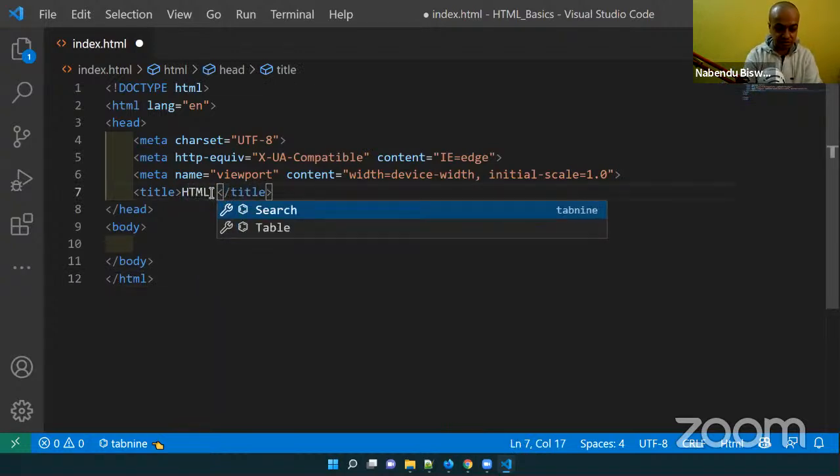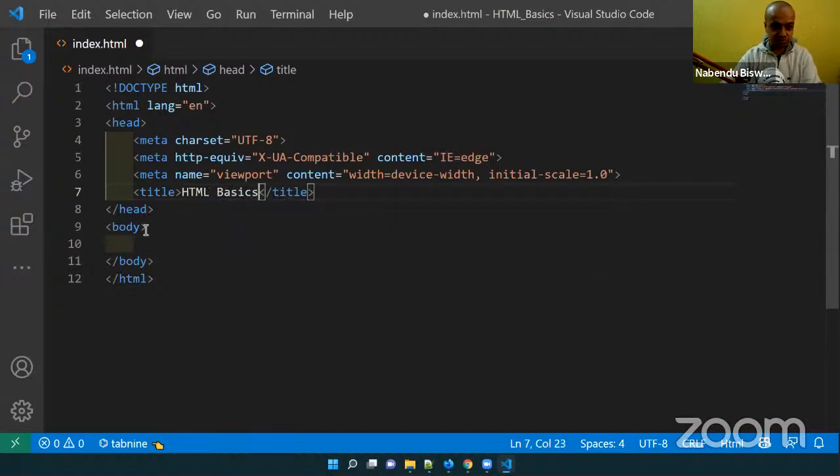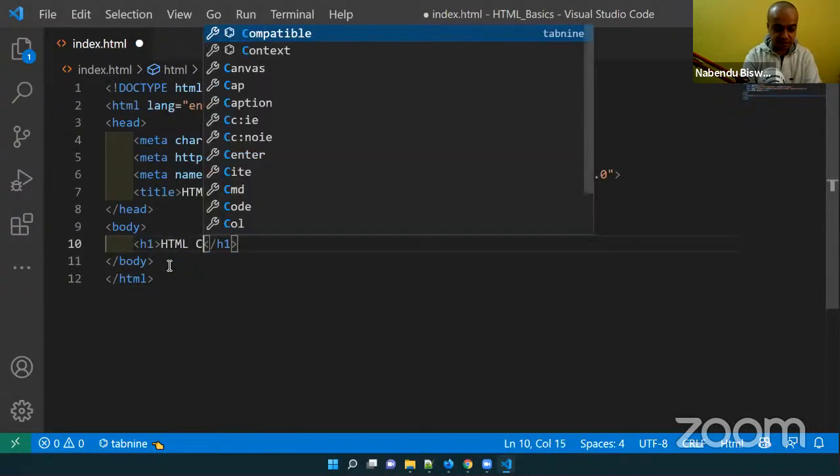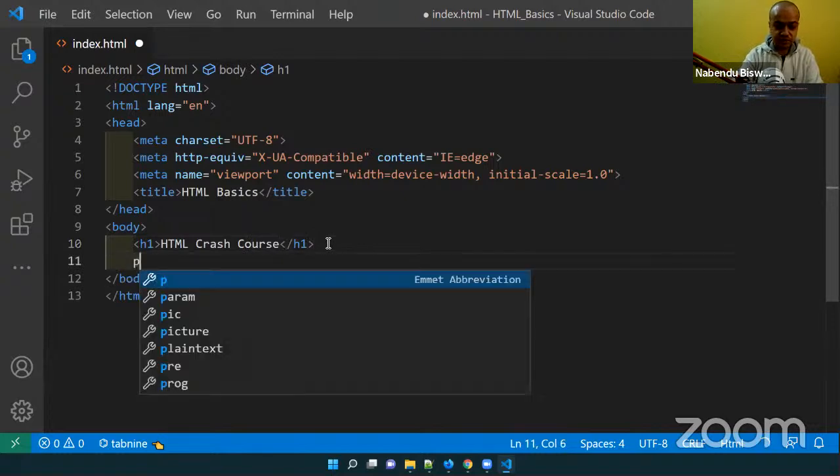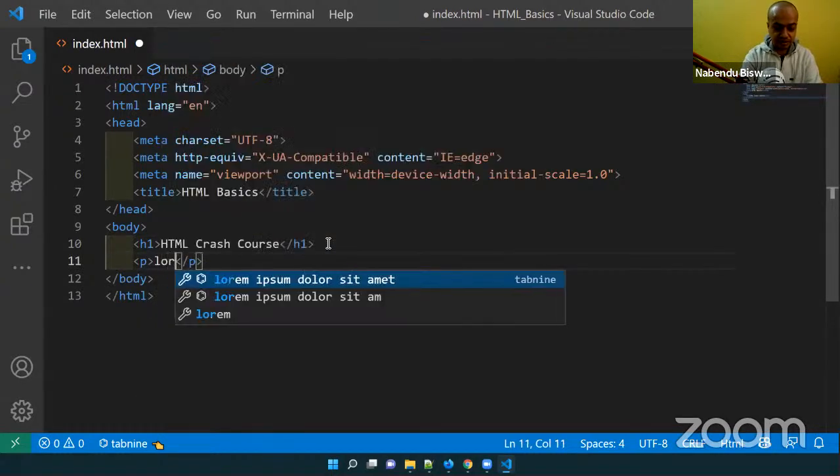HTML basics I'll do, and then h1 and HTML crash course. Let me write the spelling right. Crash course. P, and another shortcut.